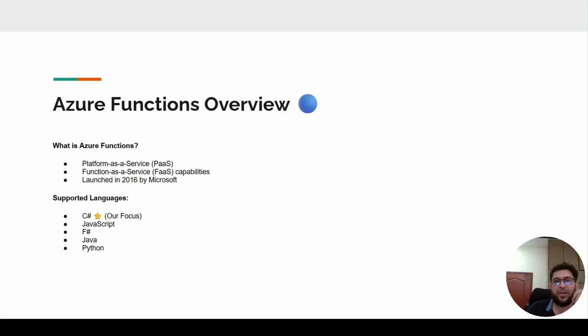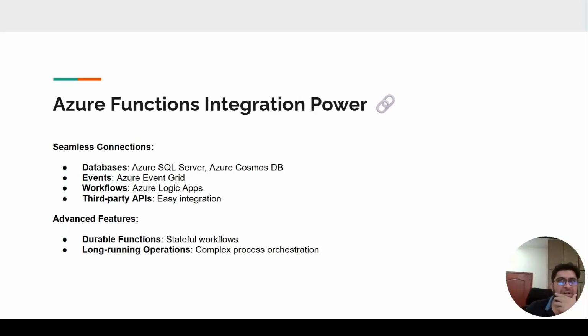Okay, so next, Azure Functions, already covered, launched in 2016 by Microsoft. It works as function as a service, and we can write Azure Functions in any language like C#, JavaScript, Java. But in this course, we will focus on C#. Azure Functions also have integration capability. We can integrate Azure Functions with databases, events, workflows, and third-party APIs. And there is an advanced feature: if you want a stateful function, you can use Durable Functions. We will see Durable Functions in other upcoming videos.